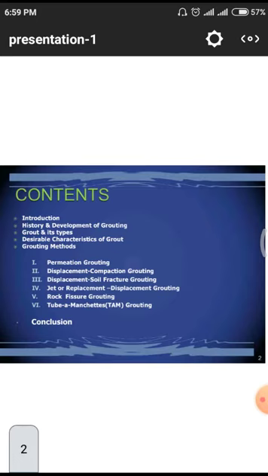Today's topic is grouting. This grouting is related to the sixth chapter in ground improvement techniques. The total sixth chapter deals with how to fill a gap which was formed in the earth levels due to dewatering techniques and other gaseous evaporation.